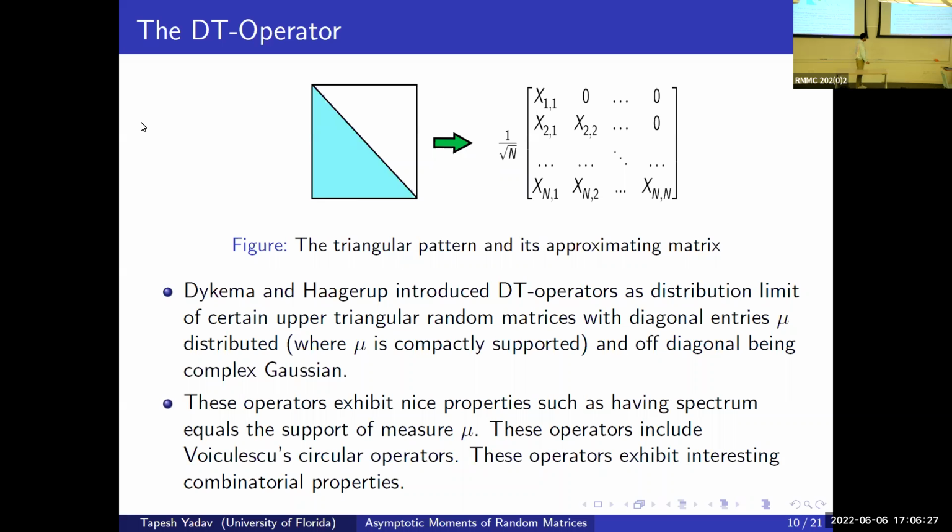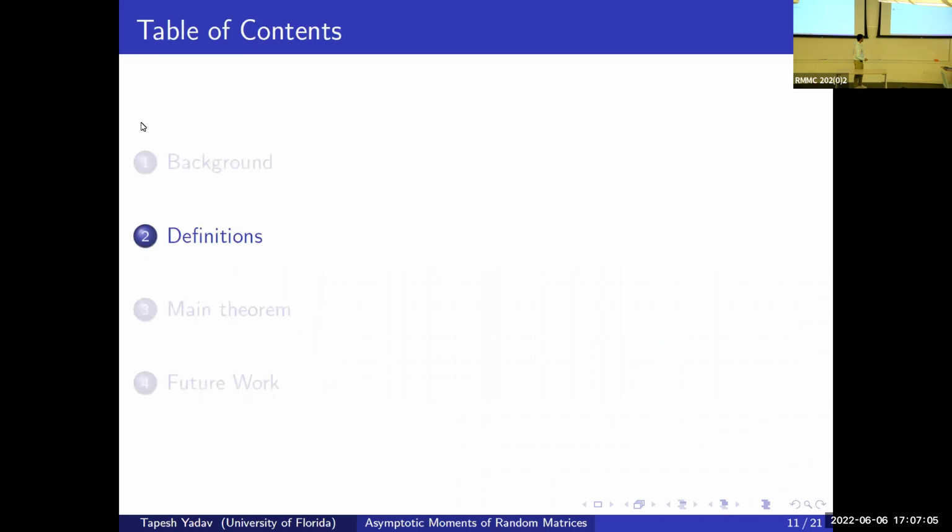These operators exhibit nice properties such as having spectrum equal to the support of the measure mu. These operators include quite a few circular operators. For example, these circular operators can be found if you take all these diagonal entries to be distributed according to a measure on the unit disk in the complex plane. These operators exhibit interesting combinatorial properties. So I was reading through these combinatorial properties, and hence I came up with the work which I'm presenting. So for that, let's look at definitions.